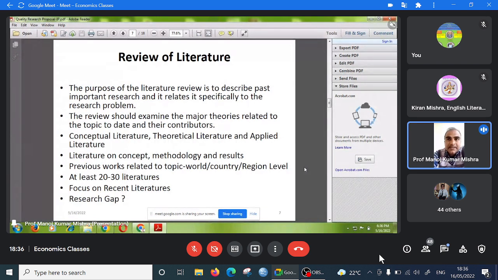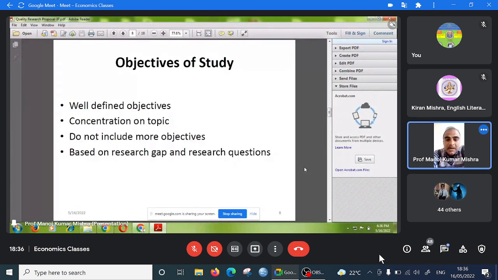So this is the literature review. After the literature review, the third point will be the objective of the study. It will be a well-defined objective. Concentrate on the topic. Your objective should match your research title. And don't include too many objectives, not 6, 7, 8, 9, 10 objectives.